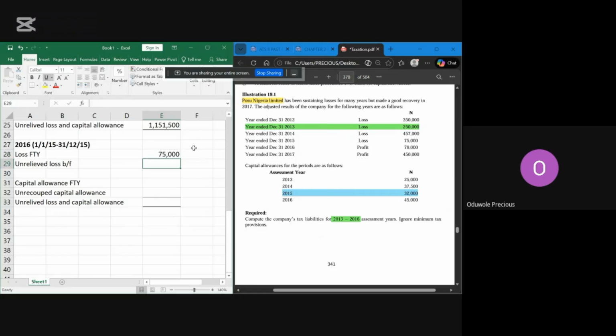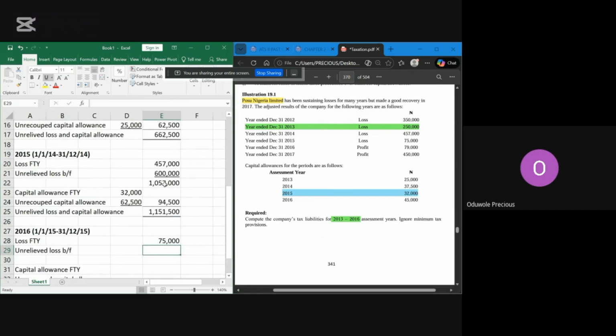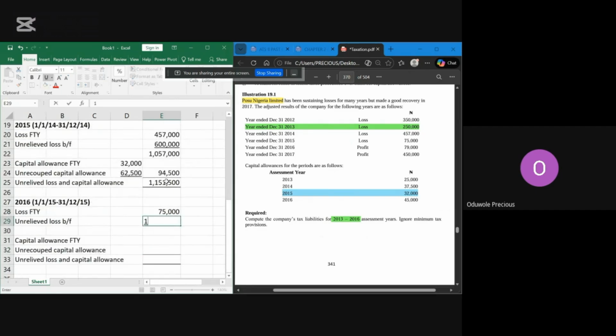Then we only leave the loss. That's from now 1,057,000. So the addition of both is 1,132,000. Capital allowance for the year, this is 2016, so that's 45,000. Then when we put capital allowance, that's the addition of everything that we've not yet relieved. That's 94,500. So let me use this formula again and let us see how well it works.